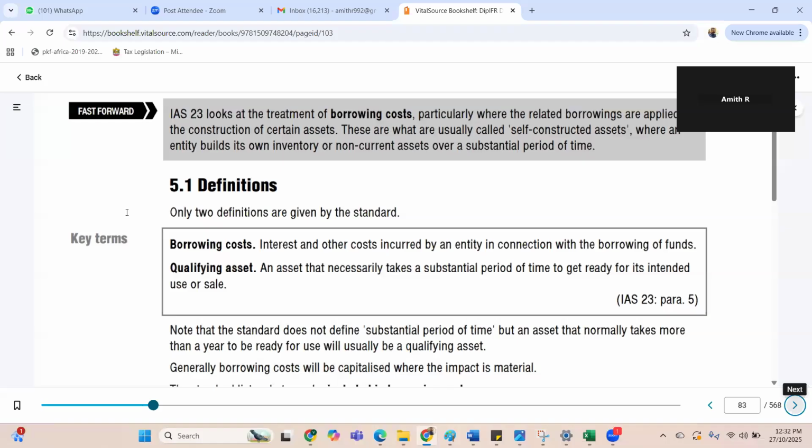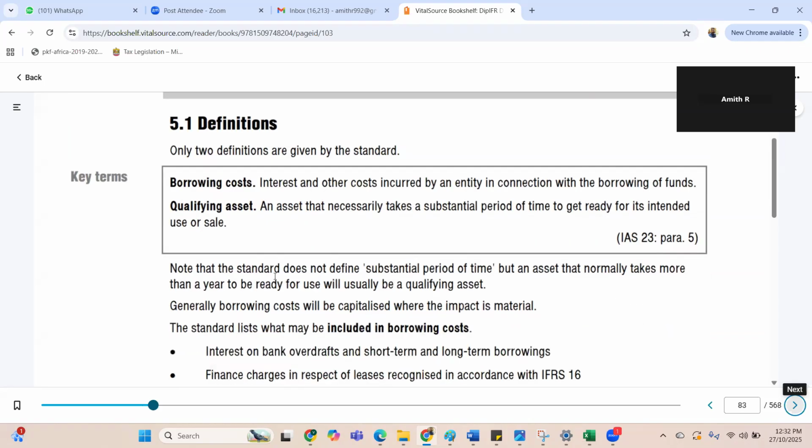So there are only two definitions. Borrowing cost: interest and other costs incurred by an entity in connection with the borrowing of funds. So basically interest cost. And qualifying asset: an asset that necessarily takes a substantial amount of time to get ready for its intended use. Again, substantial period of time is not defined. The standard does not define it, but an asset that normally takes more than a year to be ready to use will usually be a qualifying asset. So they're just giving a usual guide. There's nothing concrete. So if it is less than 1 year also, based on the business and the other assets, if you say that this is also substantial for our business, it's a qualifying asset.